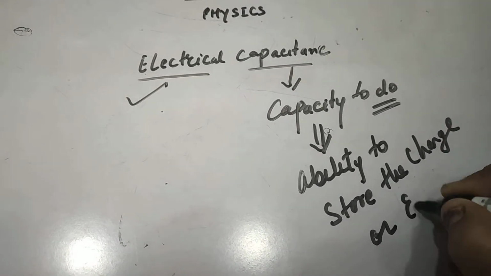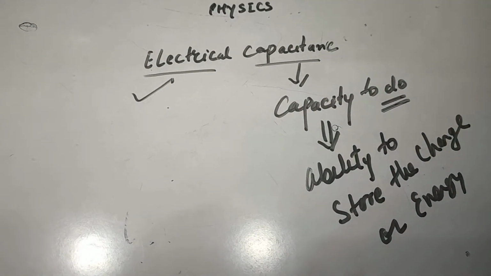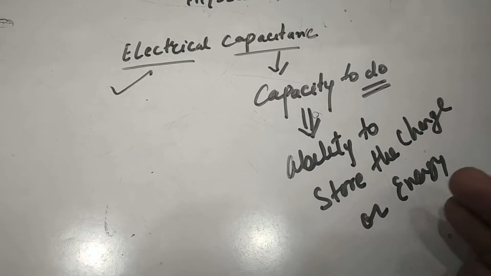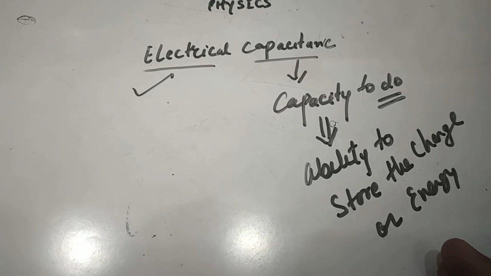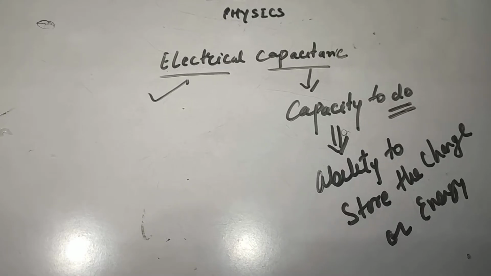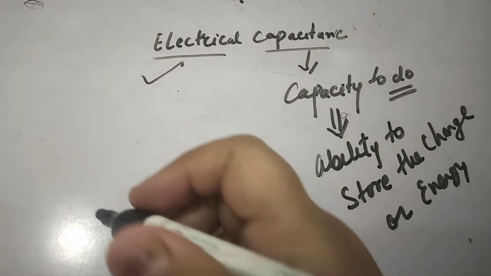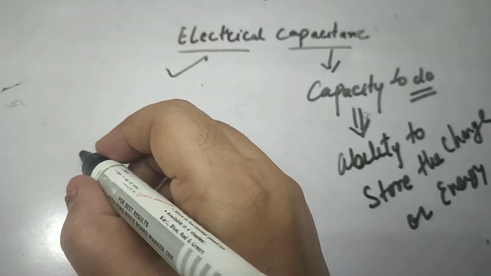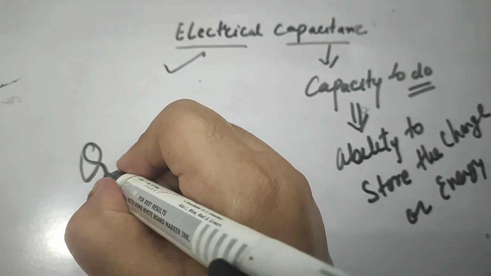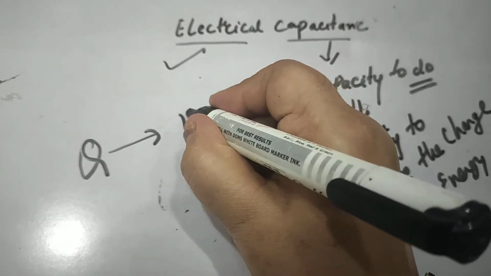or energy. So what is electrical capacitance? It is the capacity or ability to store the charge or energy within a conductor, within a capacitor, or within any arrangement, right? We know that when we give some charge Q to a body, its potential raises by equal